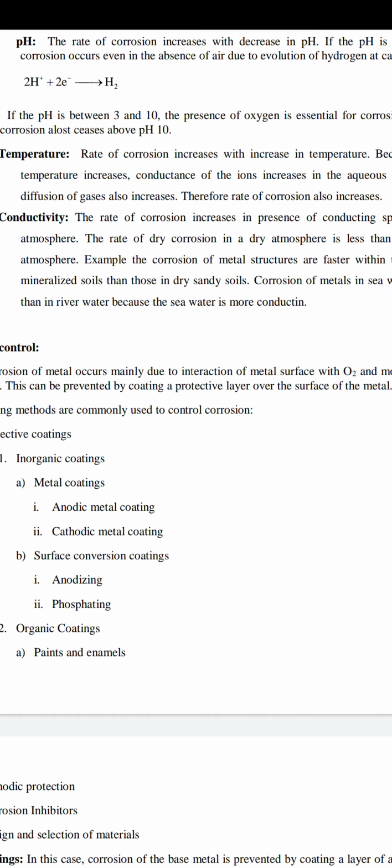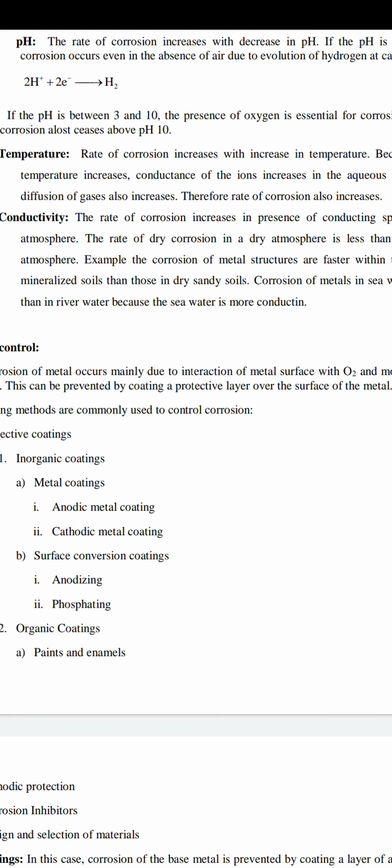Afterwards, the pipe is covered by sandy soil or loamy soil. Sandy soil has less conductivity. Loamy or other clay soils have ions, so they have more conductivity. At the time of burying, the pipe should be covered by sandy soils only. It reduces the conductivity and reduces the rate of corrosion.